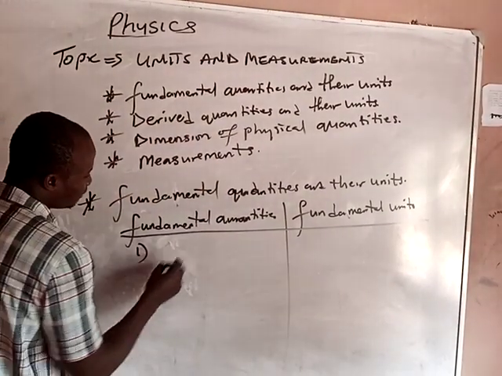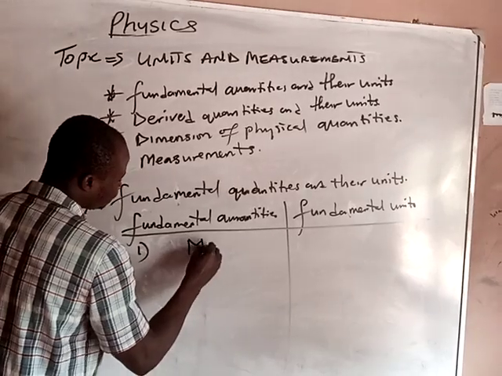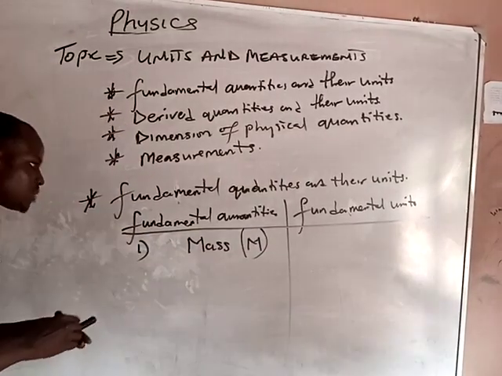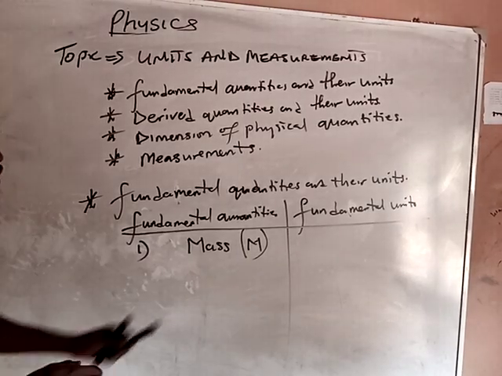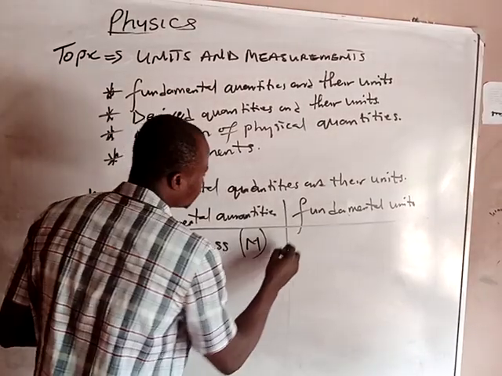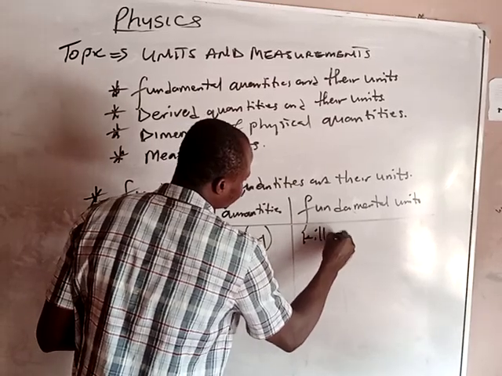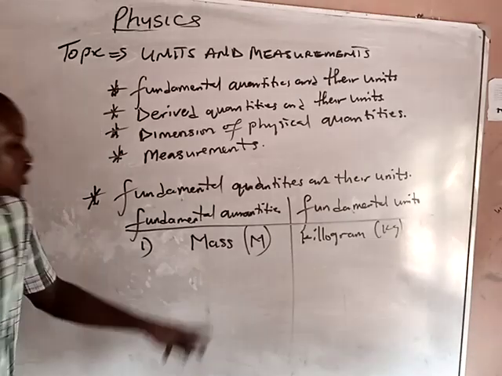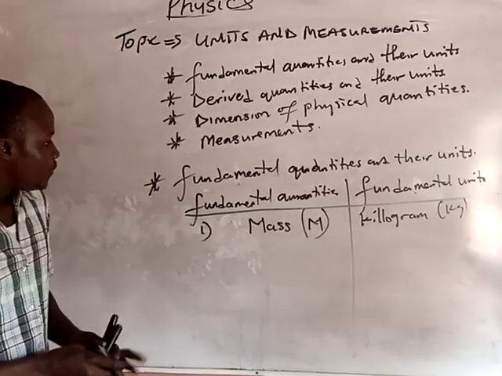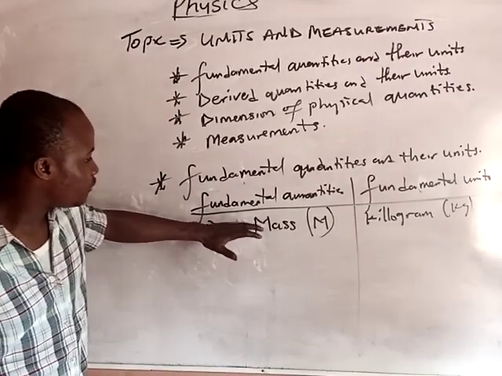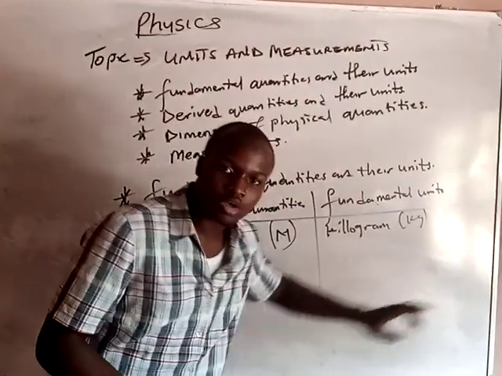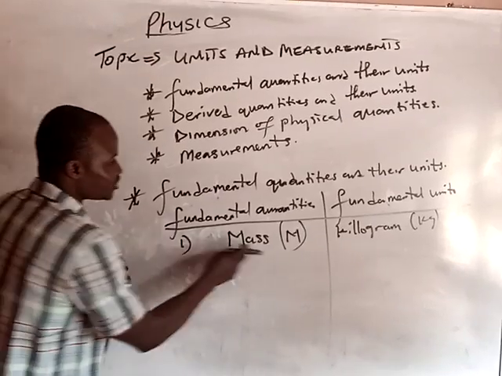Number one, we have mass. Mass is denoted by M, and the unit of mass is kilogram, kg. The units of fundamental quantities are called fundamental units. Don't forget that. So the unit of mass is kilogram.